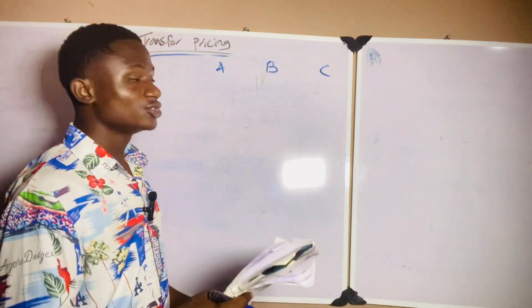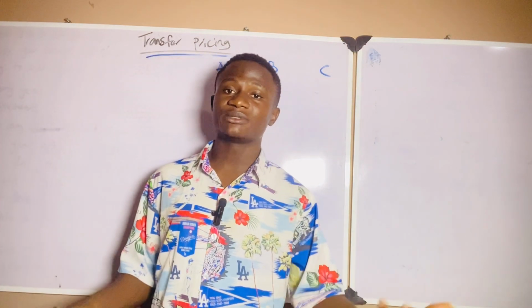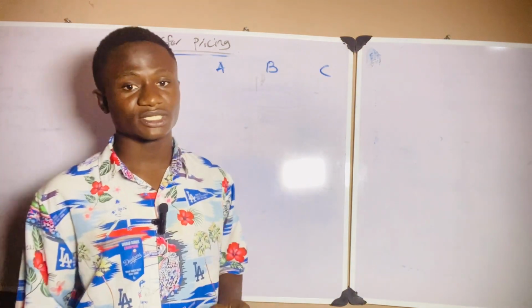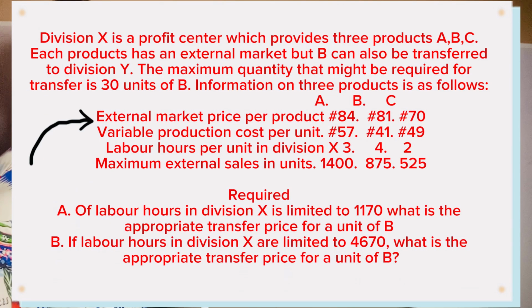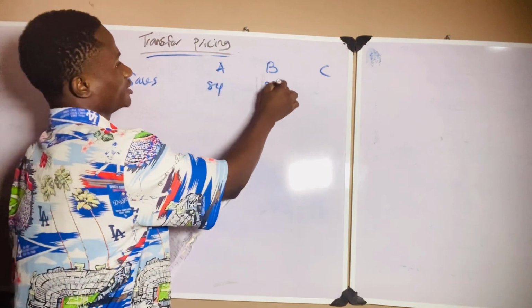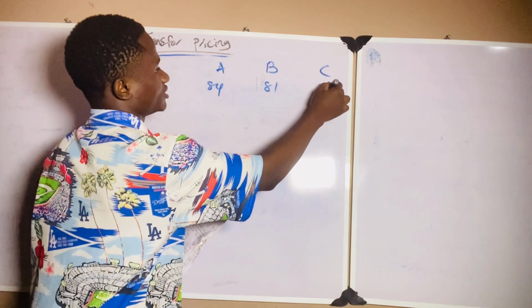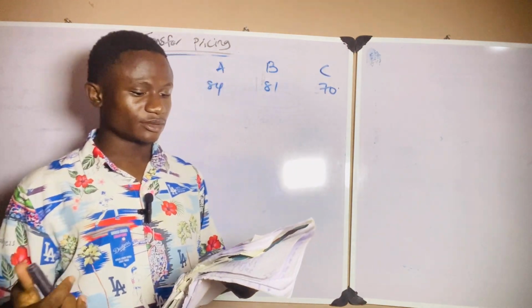So we need to calculate the contribution. So how do we calculate the contribution? Contribution is simply your selling price minus your variable costs. As simple as that. So for each of these products, what is their selling price? By the given external market price per unit, the sales for A is 84 naira, for B is 81 naira, and for C is 70 naira. So this is their external selling price in the market.